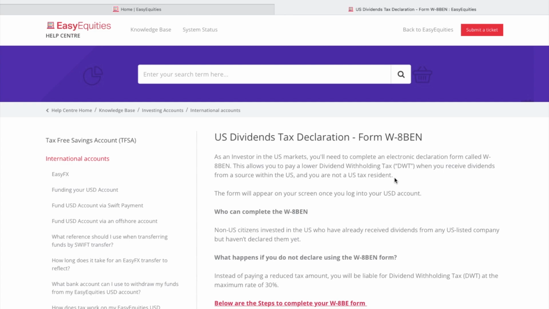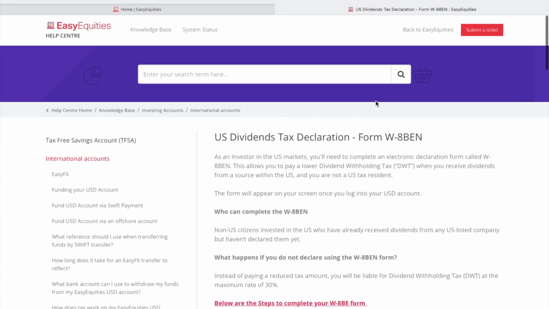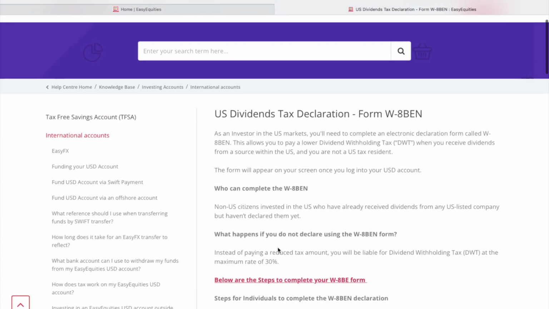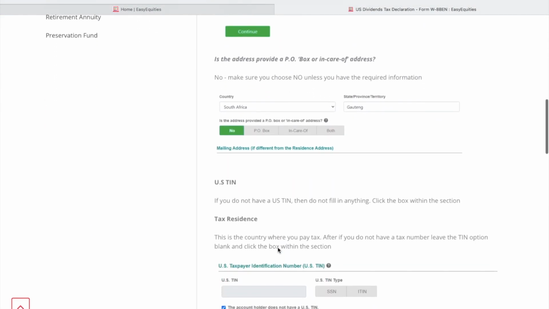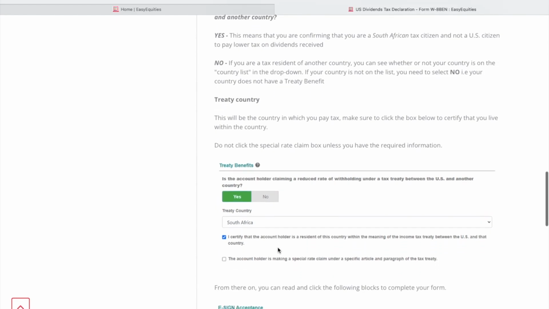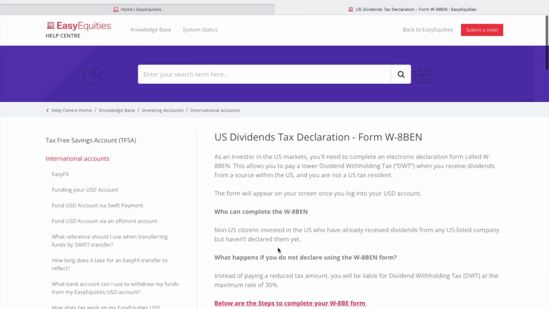So that is just a quick run-through of how to go about completing the form. If you do have any issues when you complete it, they will allow you to return it and resubmit within 30 days. Just a reminder again that I'm not a financial advisor. This is not financial advice. This is mostly just information from the frequently asked questions on EasyEquities.